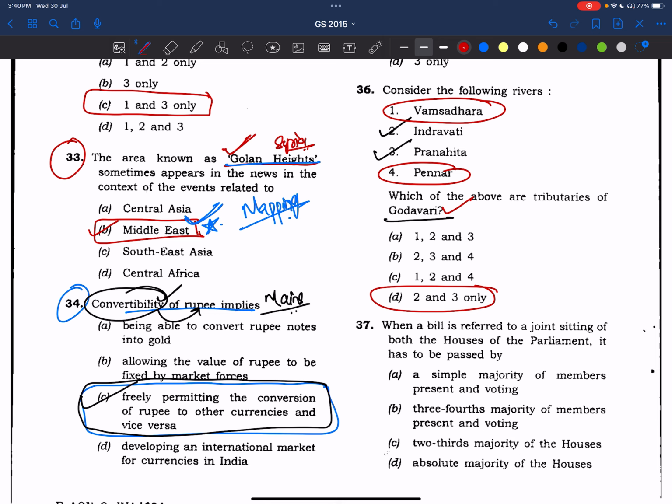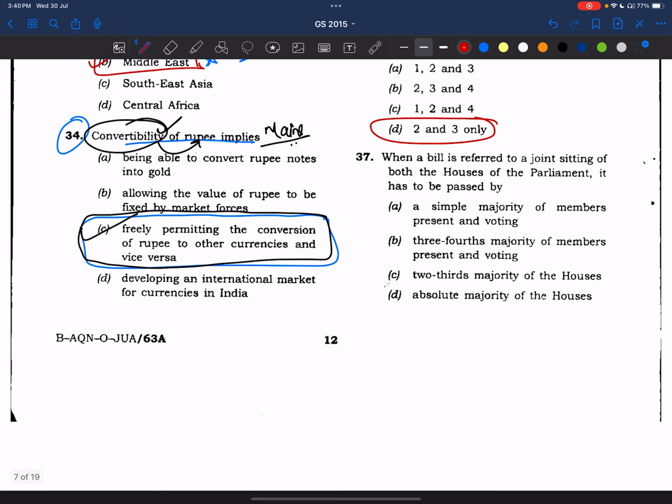So now what we have to learn: we need to read about rivers and their tributaries, and any important dams which are constructed on them. Important flora and fauna on them, in national parks, all these things become important. We'll try to make notes of it. Okay, I'll share it on Telegram also.